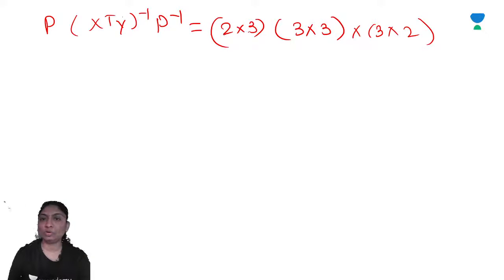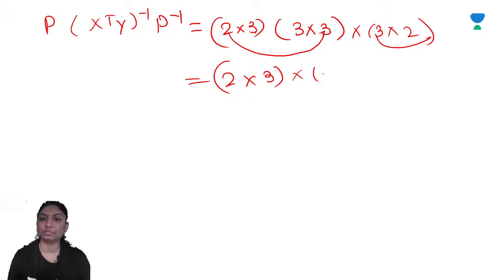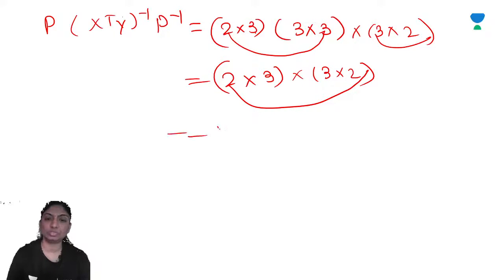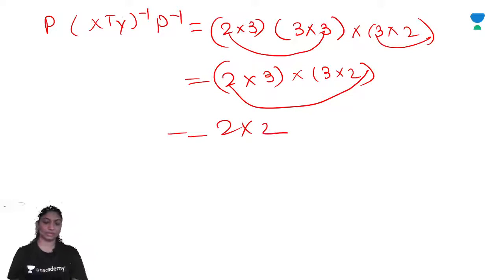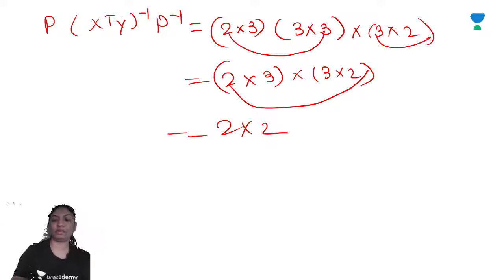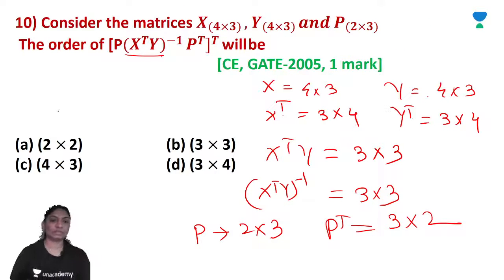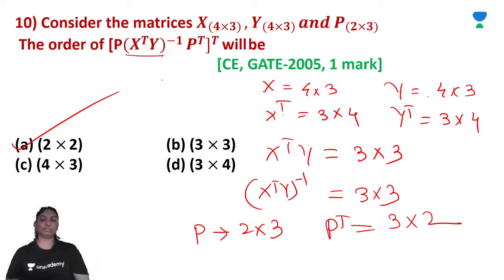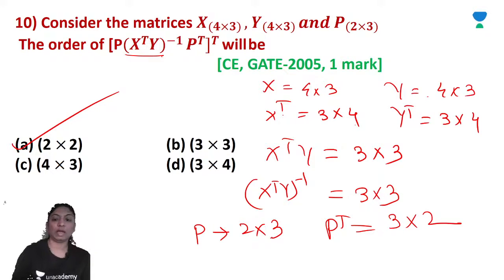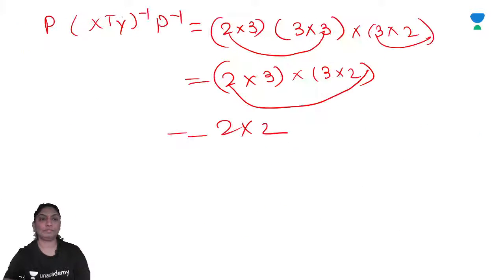See, 2 by 3 into 3 by 3, so you will get a 2 by 3 matrix. And here 3 by 2. So we will get a 2 by 2 matrix. Are you getting it? How to calculate the order of the matrix? So it is a 2 by 2 matrix. Now see, this is a question of 1 mark only, but you have to solve it very carefully.